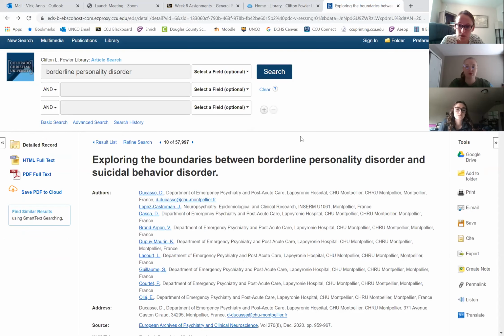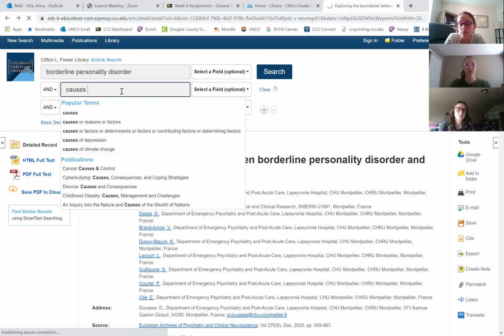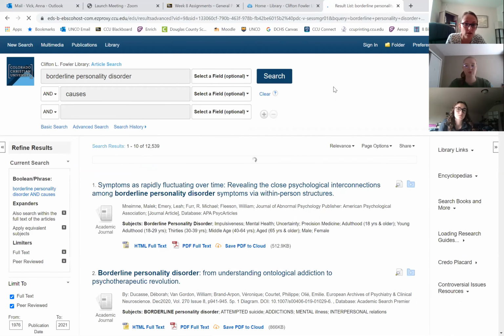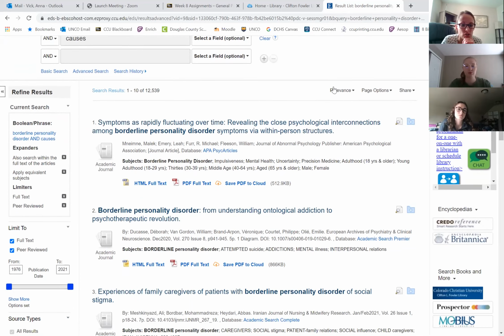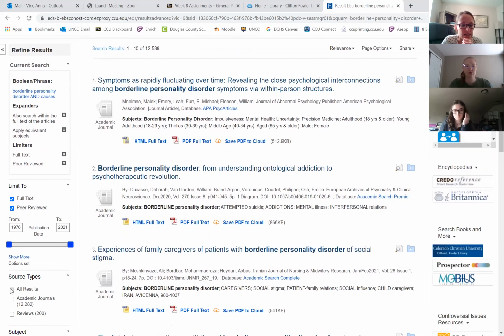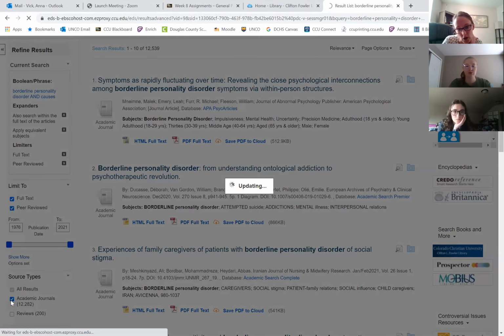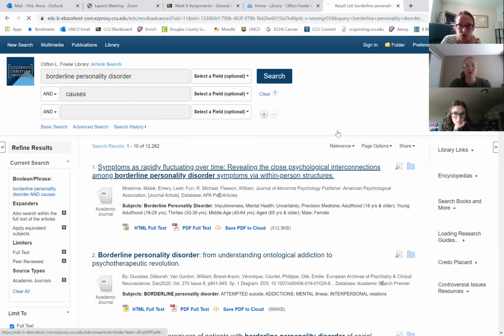The last comment I wanted to make, well, there's a couple actually. Let's say I want to narrow this down a little bit more and not just say BPD, but let's say I want to look into causes, for instance, and narrow it. And then I just want to make sure on my left-hand side that all three of those things are still checked. Sometimes they'll go away. So just make sure you've got all three of them checked always when you're searching.